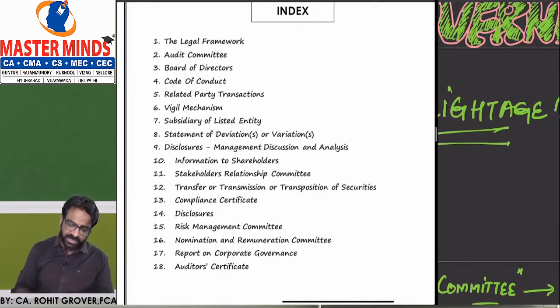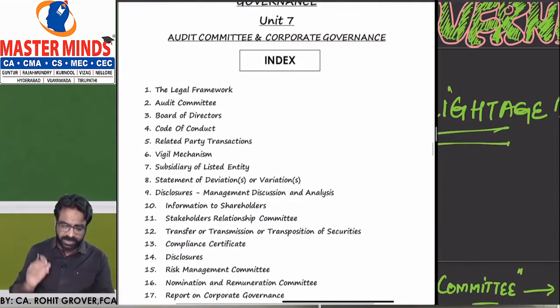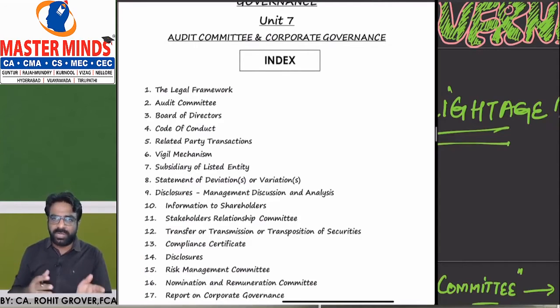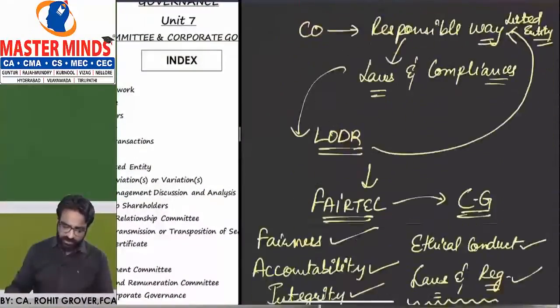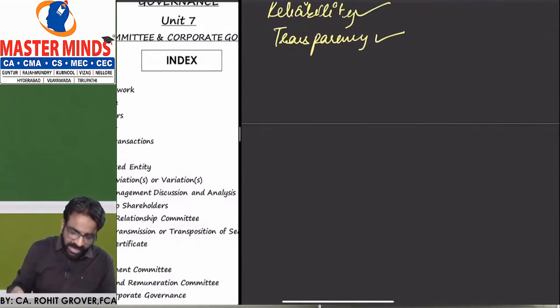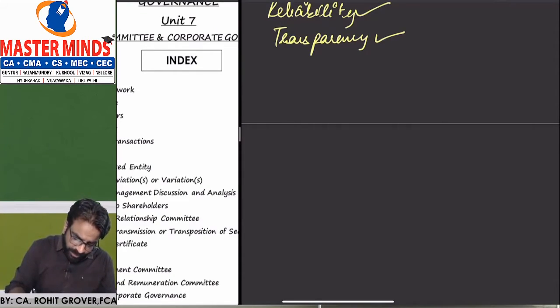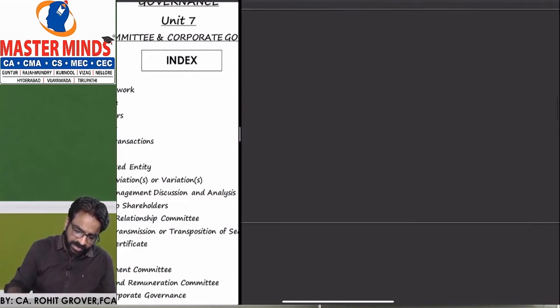So let us proceed with the legal framework of this particular chapter first. What is the name of the chapter? Audit committee and corporate governance. In this lecture we are mostly going to cover the provisions relating to the audit committee, and side by side, as I already told you, I'm going to prepare notes along with you. Are you getting the point? As you all know, I share my class notes also with the students, as they find them highly important and easy to understand. So we are going to prepare the notes from here.